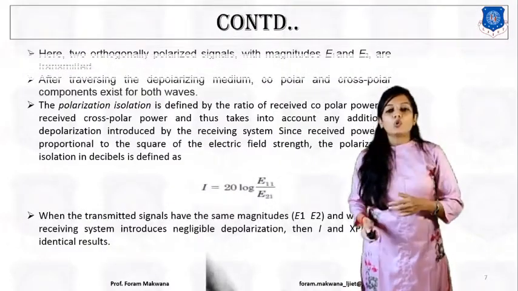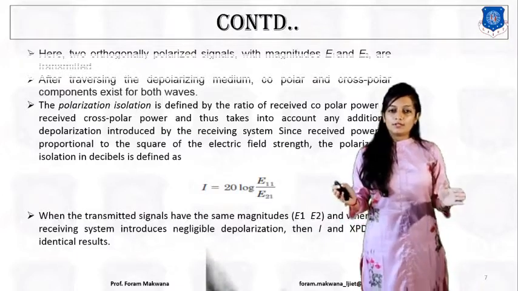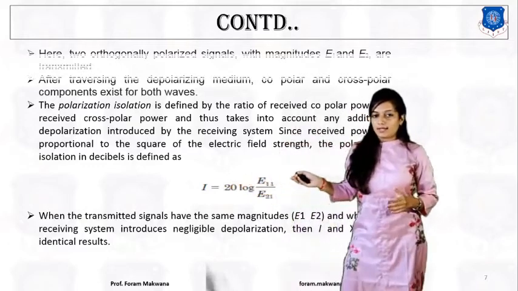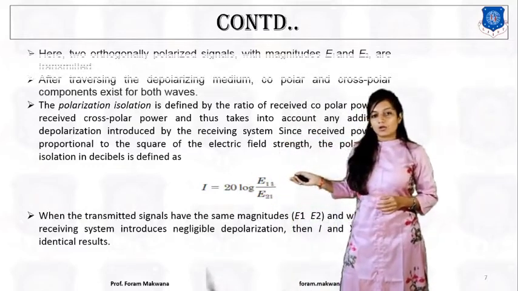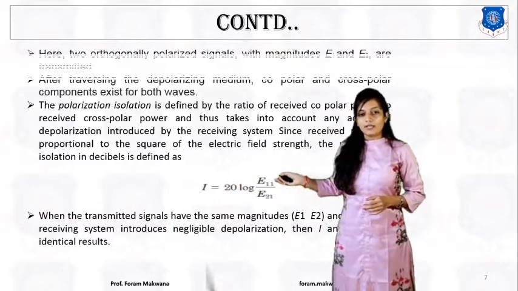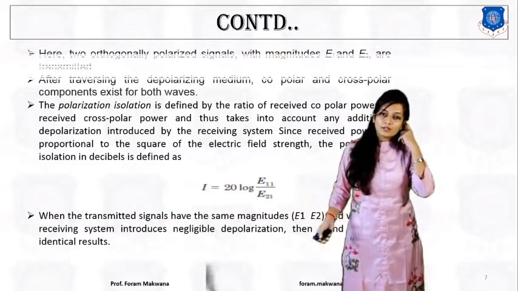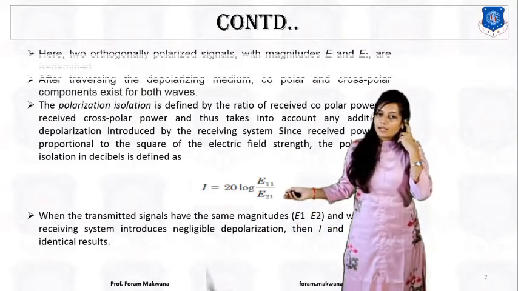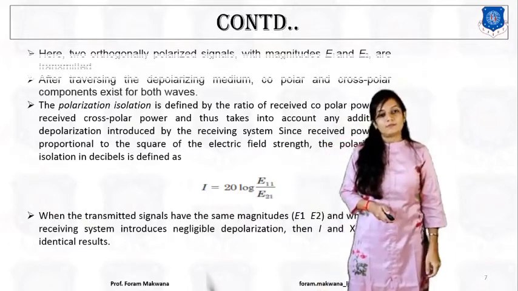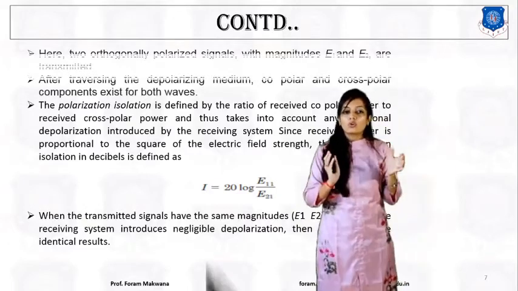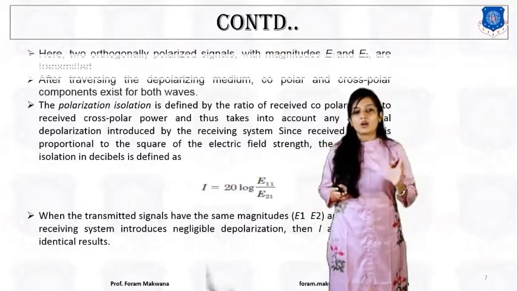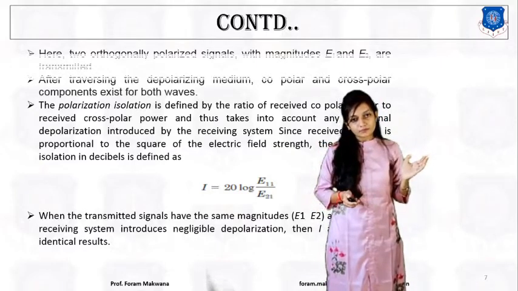And if we want to isolate these two components, so cross-polarization isolation, capital I, is equal to 20 log E11 upon E21, right? E11 is the copolar component for vector E1 and E21 is the cross-polar component for vector E1, right? So two orthogonally polarized signals with the magnitude E1 and E2 are there which were transmitted.